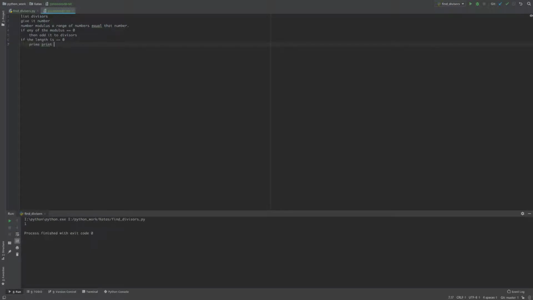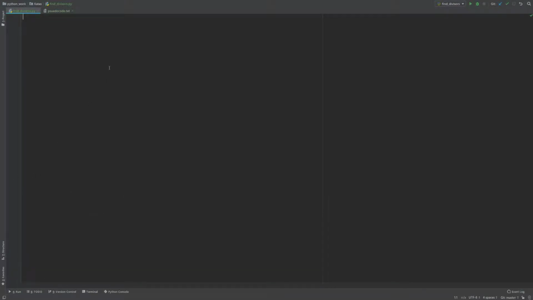And print it is prime, right? So if it returns a list with no numbers because it wouldn't have found the numbers, then it is prime. I know this doesn't make very much sense because I'm writing it out in English, but let's see if we can just start coding it, I guess.